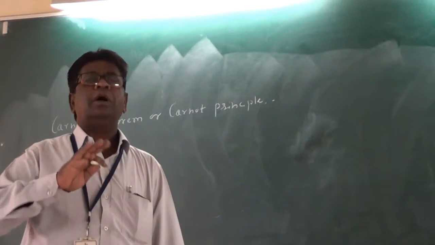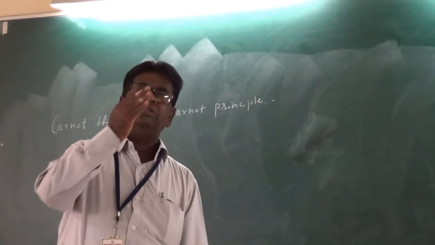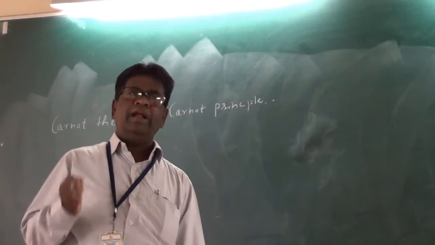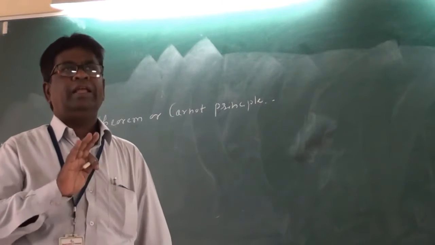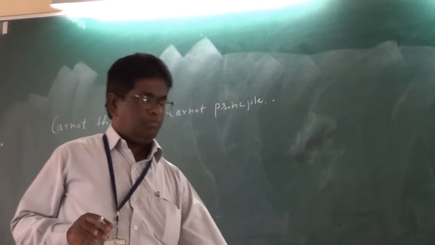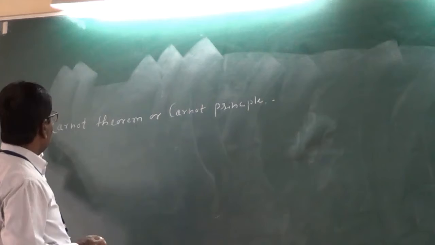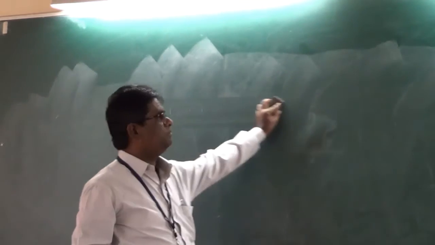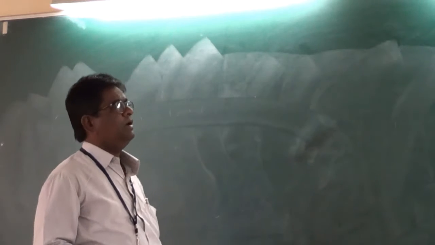We just have to compare the performance within the same temperature limits by considering the Carnot engine and that engine. If his efficiency is more than that of Carnot, then the claim is not valid or not possible. So this is the Carnot theorem or Carnot principle. Now the theory part of this topic is completed.